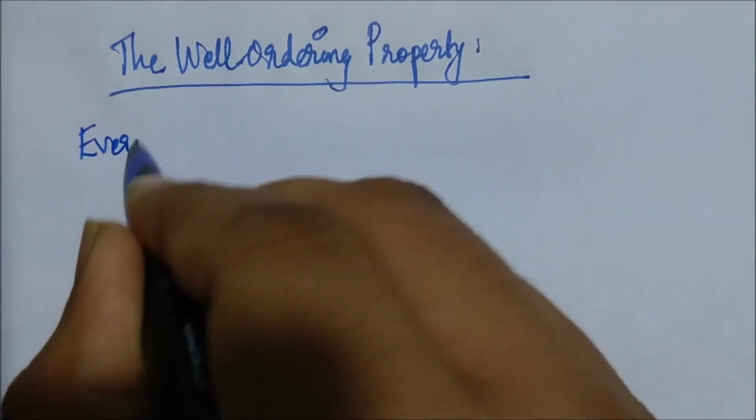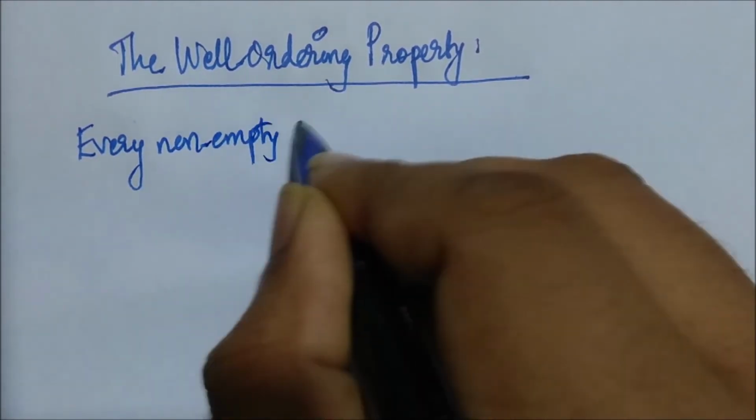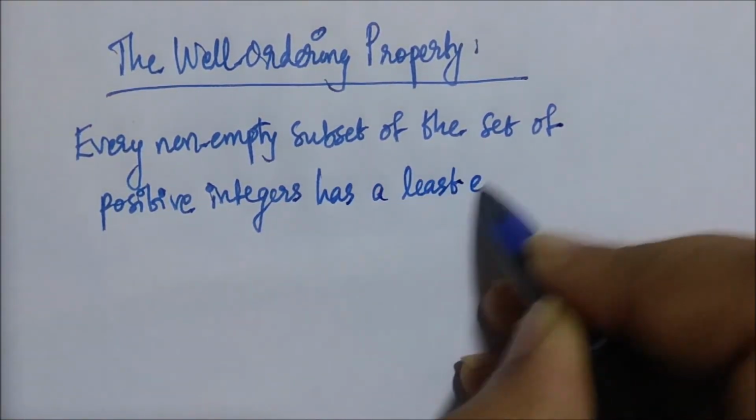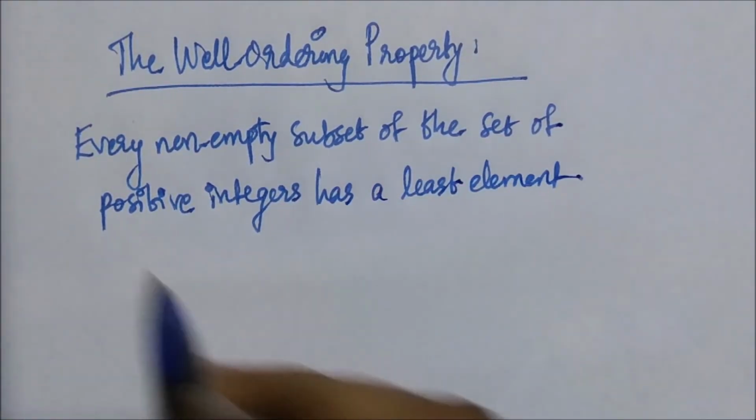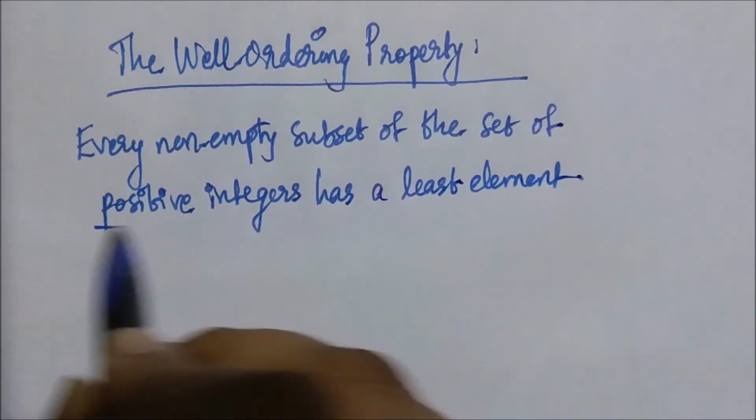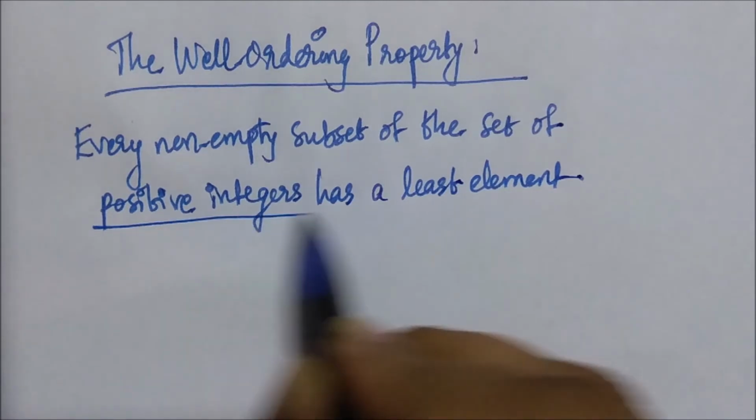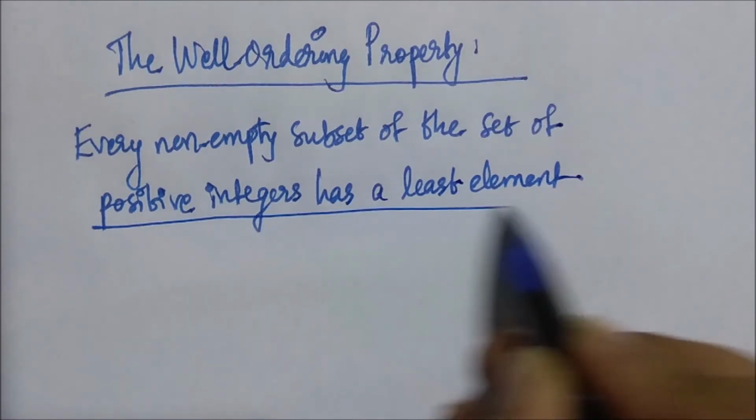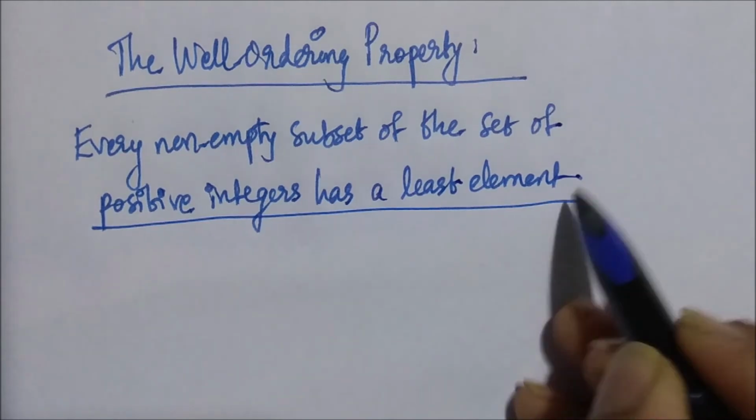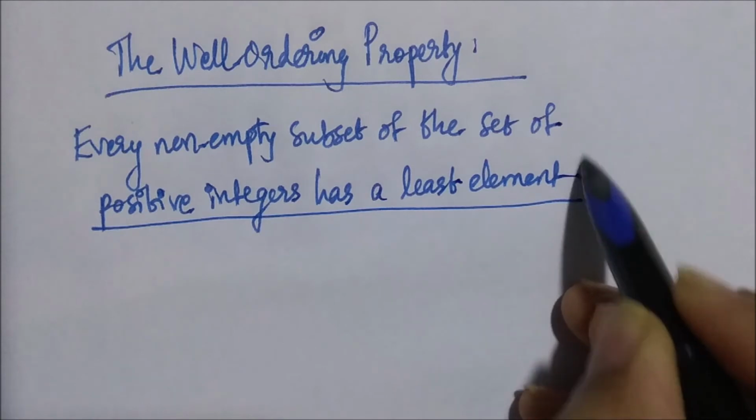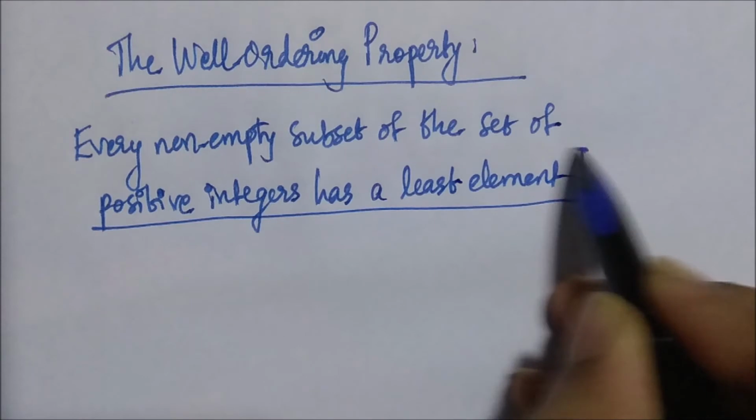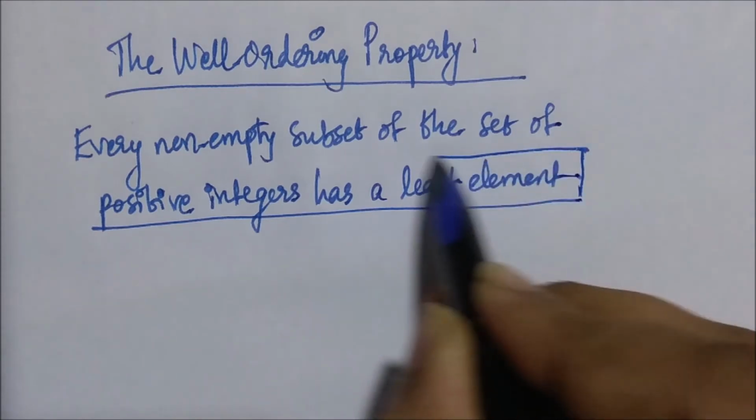The well-ordering property says that every non-empty subset of the set of positive integers has a least element. Now we consider the set of positive integers, and whatever non-empty subset you consider, non-empty meaning not empty. So without considering the empty subset, you consider all subsets of the set of positive integers. It is sure that every such set has a least element.